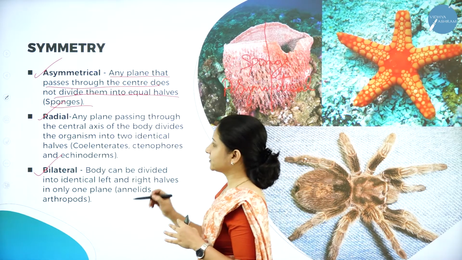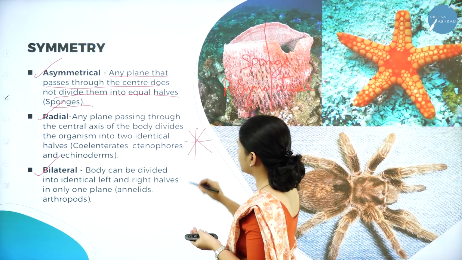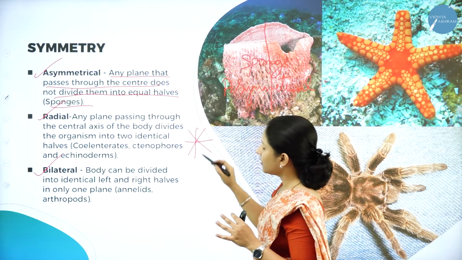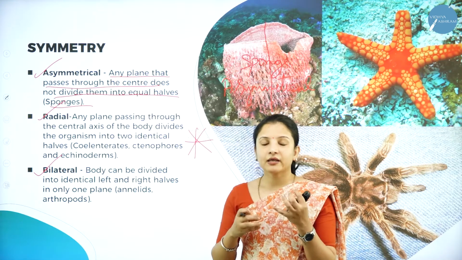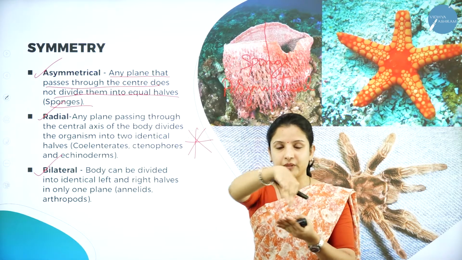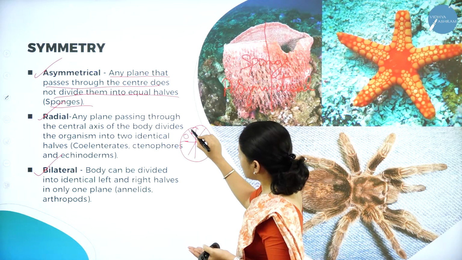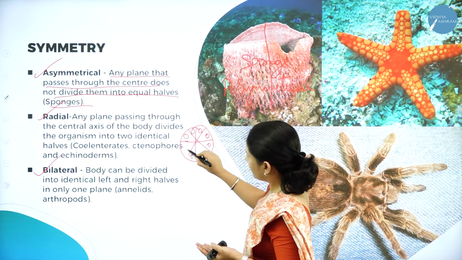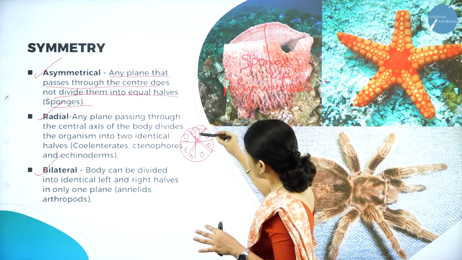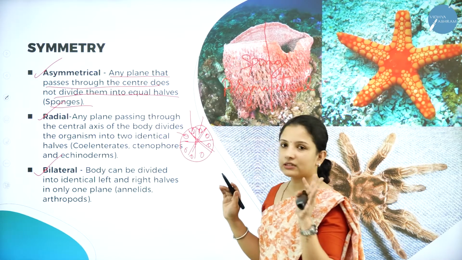Next, moving on to radial symmetry. So you draw a number of lines in any plane, and it should cut them into equal halves. Each cut should be like a cake piece. In a cake, if the cherries are arranged very neatly around it and you cut it in different planes from the center, everything is the same. The full cake is brown in color and here a cherry is there. I have cut it in this plane, so each half will look exactly similar to the other cut. Right? So that is nothing but radial symmetry.